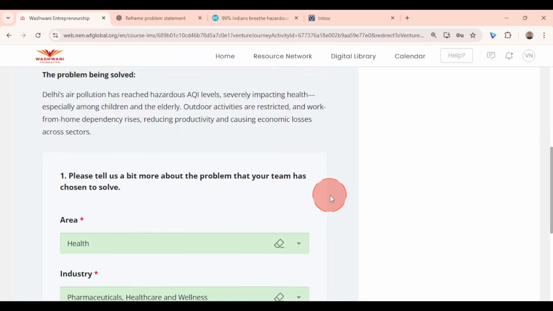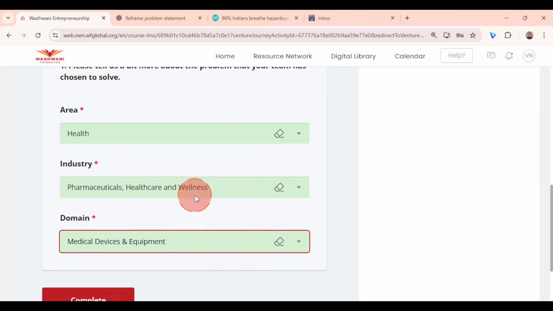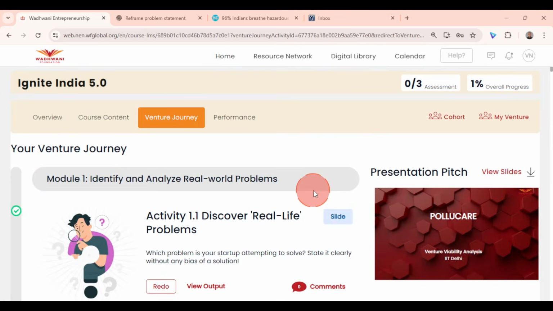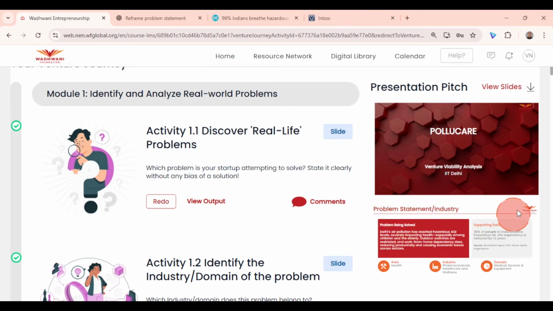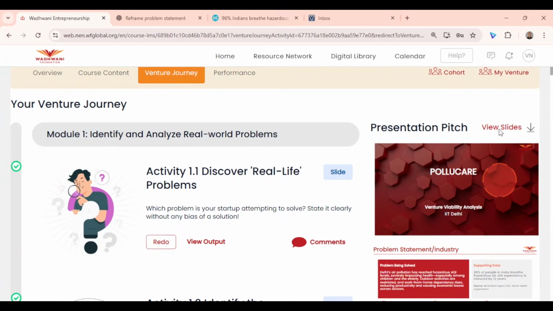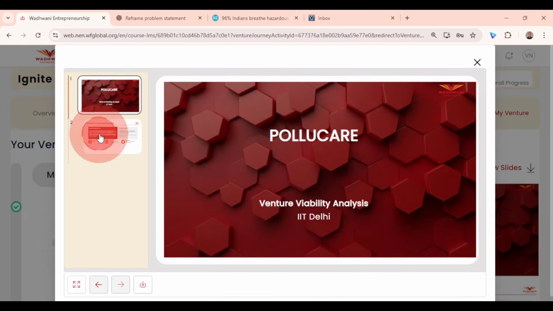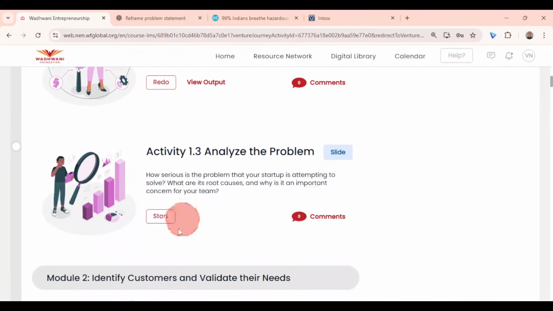Now, some of you would say, well, we are not very sure about these industry and domain and everything. Right? You can later on redo these activities also. Complete this and see on the right side, another deck would be formed which will basically give an idea about how your venture activity data has been interpreted into a pitch deck. Okay, so there are 2 slides already created. So, keep continuing doing your venture activity.